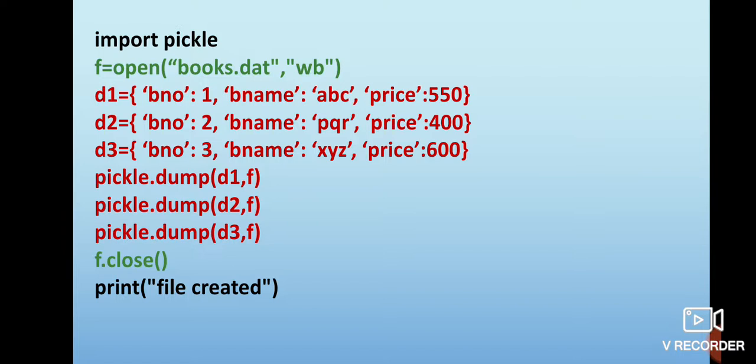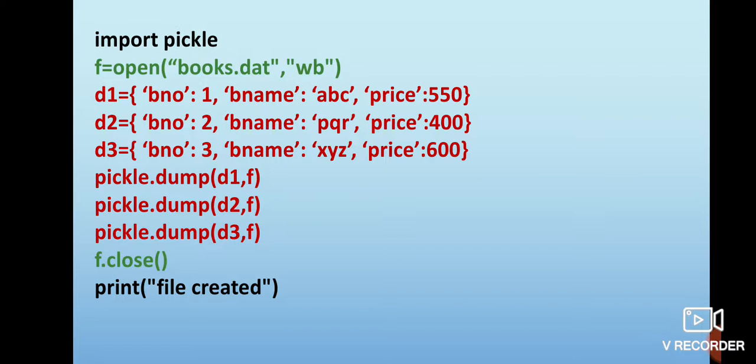You know that the dump function serializes the object given to it and then writes it on the file associated with the file handle you have mentioned with it. So it will write the d1 object in the file associated with f, that is books.dat, after pickling it, meaning after converting it into a byte string. The same process will be repeated in the lines pickle.dump(d2, f) and then d3, f.